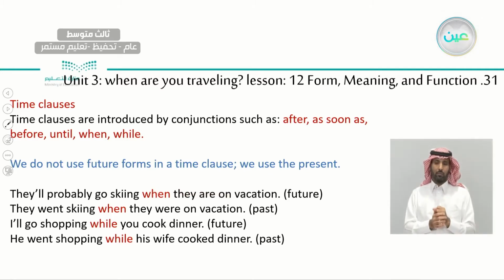So this is the main clause, this is the time clause, and here we have another example. "They went skiing when they were on vacation." Here we're talking about the past tense. Here also a future. "I will go shopping while you cook dinner," okay?